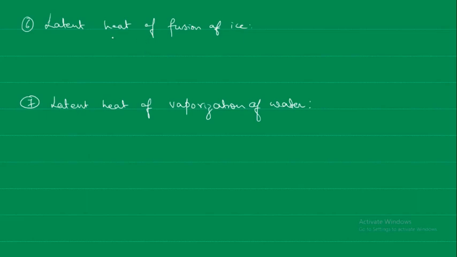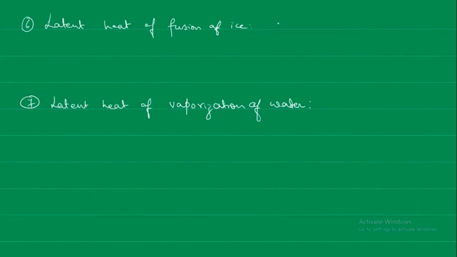So that change of state, for example in the fusion of ice, is the amount of heat that is required to change a substance from the solid to liquid state at its melting point without a change in the temperature.